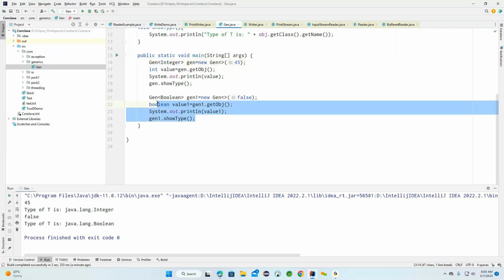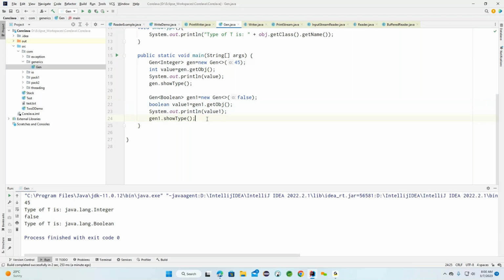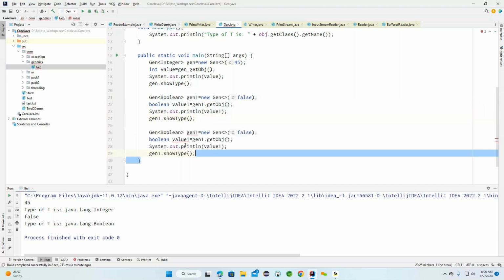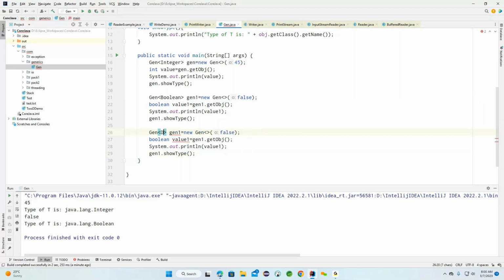Now if you want to create one more type, like 63.12, here generic 2 and value 2 I'm providing, and the return type basically will become Double, and here value 2.